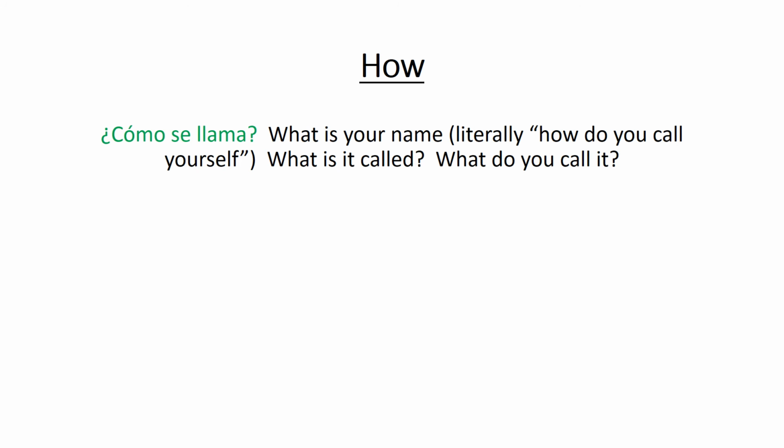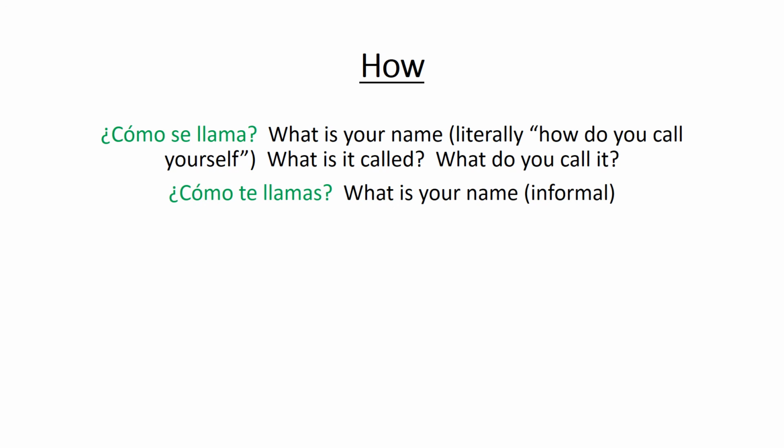All right, moving on to how. So cómo is how in Spanish, but it sometimes translates to the English what. So let's take a look at this. Another side note is it does require the accent over the O. You take the accent off of the O and it's a totally different word. So, ¿cómo se llama? What is your name? That's the formal way of saying it. And it literally means, how do you call yourself? It can also mean, if you're not asking somebody their name, what is it called? Or what do you call it?